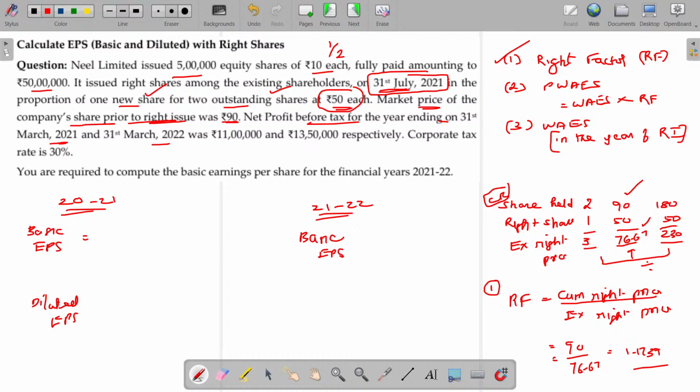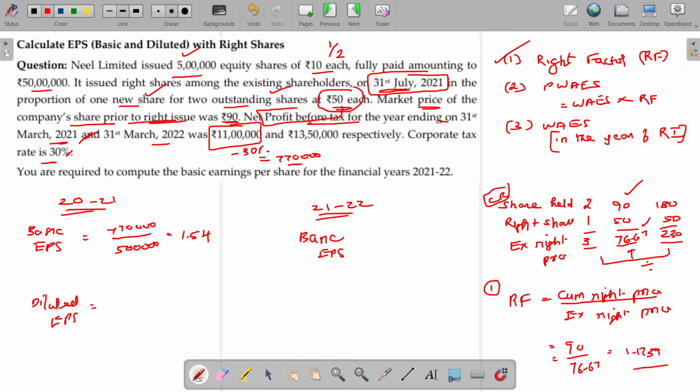In this basic EPS, for the year 2021, your profit being 11 lakhs before tax, corporate tax being 30%. Subtract 30%. Then the profit after tax is 7,70,000. 7,70,000 is the earnings available to the equity shareholders, divided by the number of shares. Now you have 5 lakh shares. Then EPS in this case being 1.54.